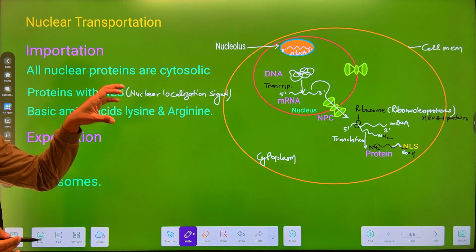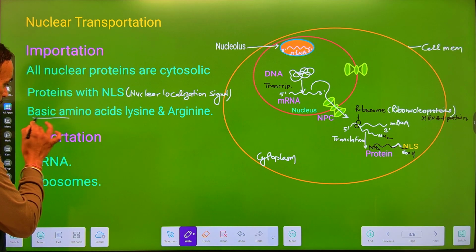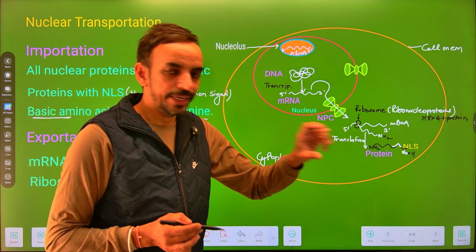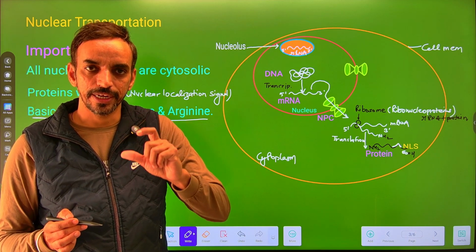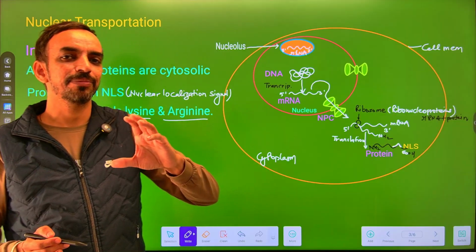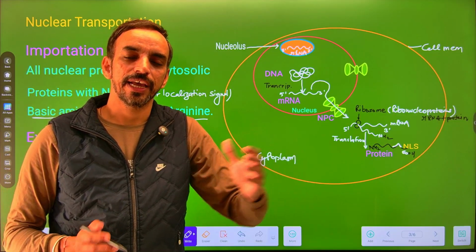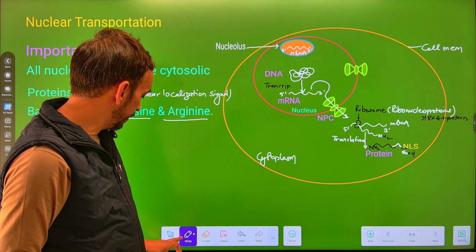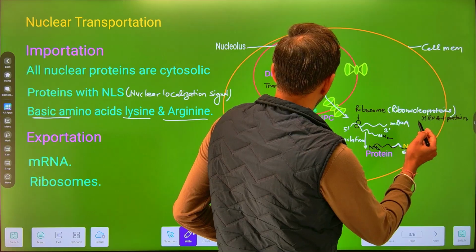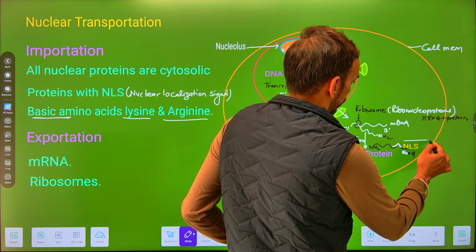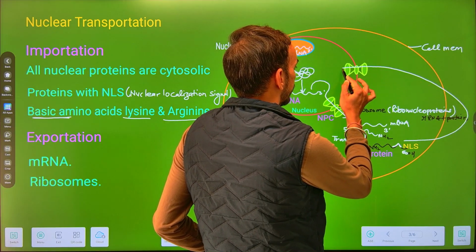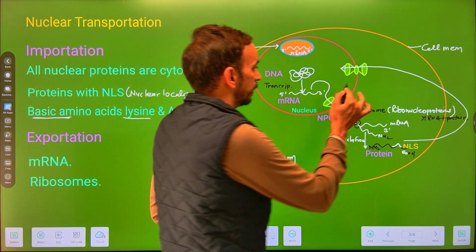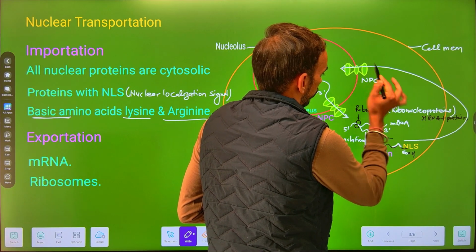Basically, these are the stretch of certain basic amino acids which are rich in lysine and arginine. So if the protein has an NLS, that is the nuclear localization signal, then it is recognized by the karyopherin, the molecule which helps in the process of nuclear importation, and this protein will then be translocated. This protein will get translocated into the nucleoplasm through the pore complex, which is called the nuclear pore complex.